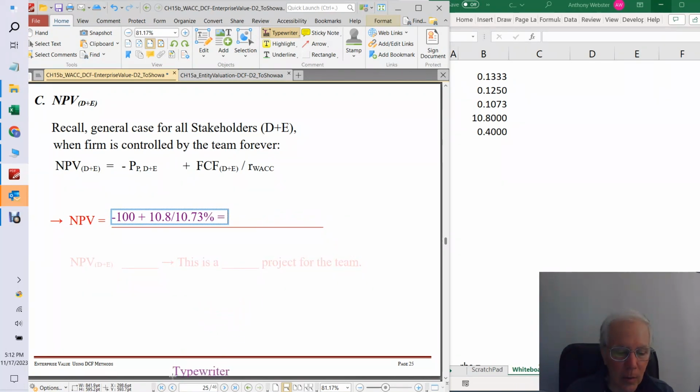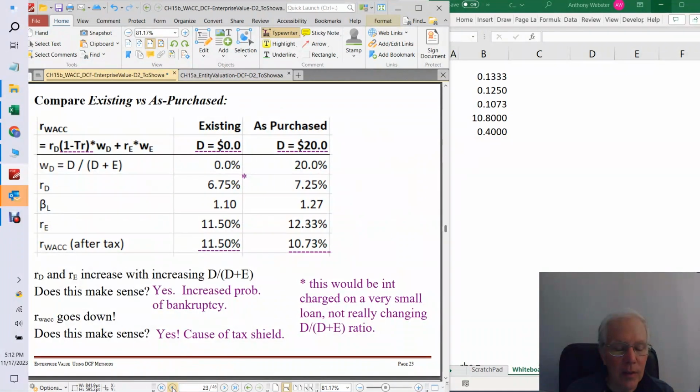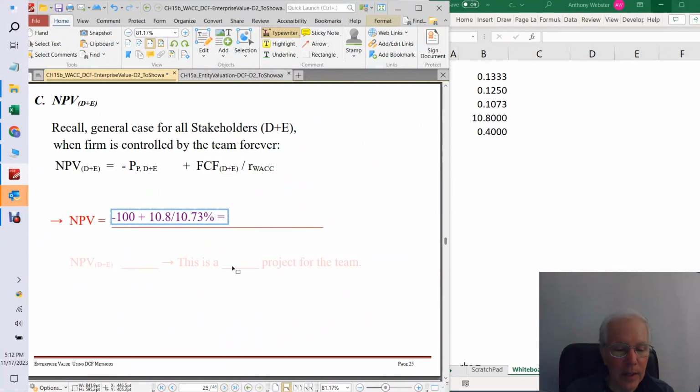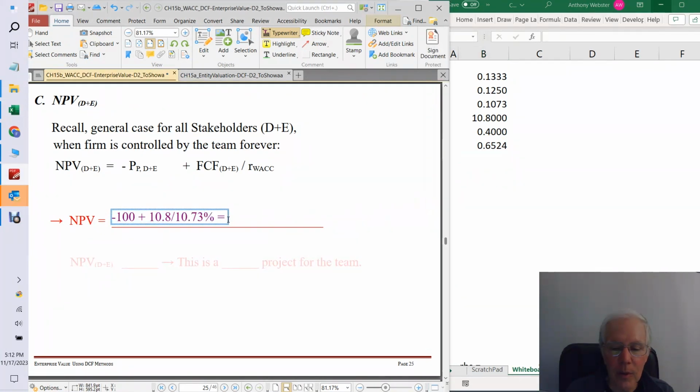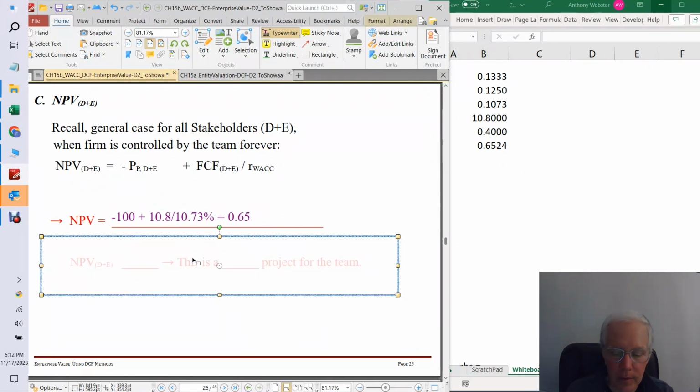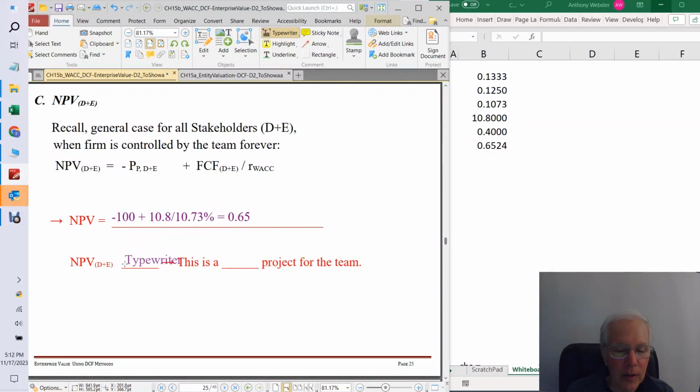Let's go back and check our WACC because I don't remember exactly. So let's see, 10.73%. Okay. All right. And let's see what we get for our NPV. And we get 650,000, which is pretty good. Let's just say 0.65.